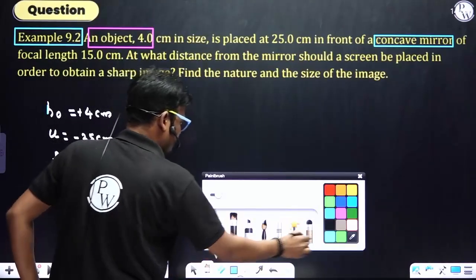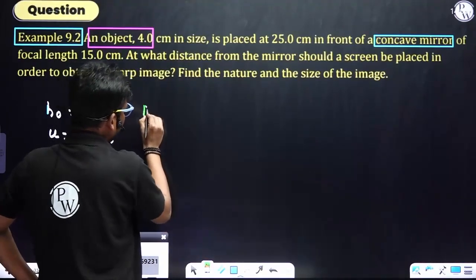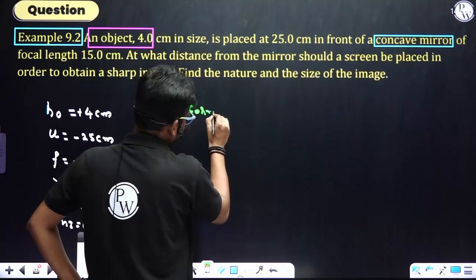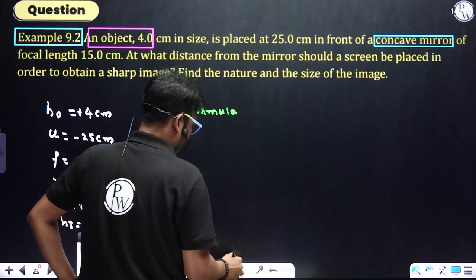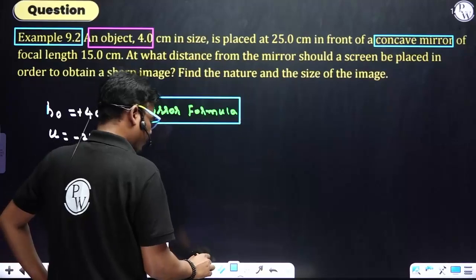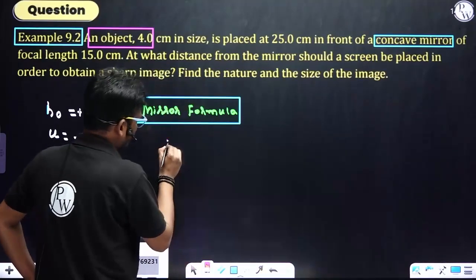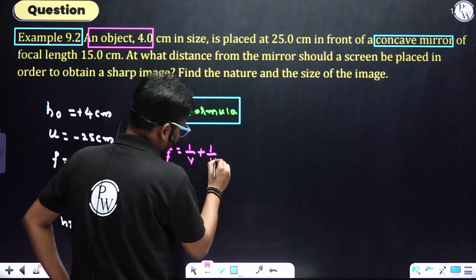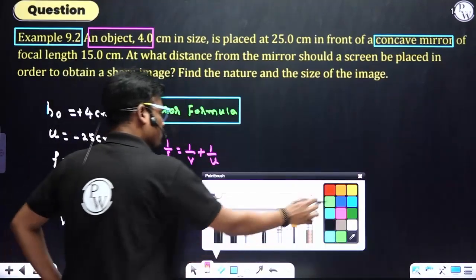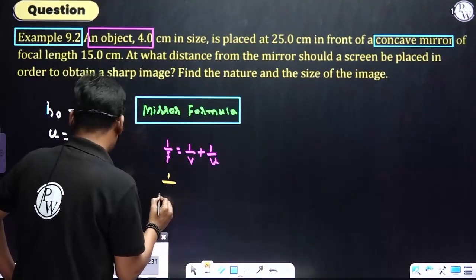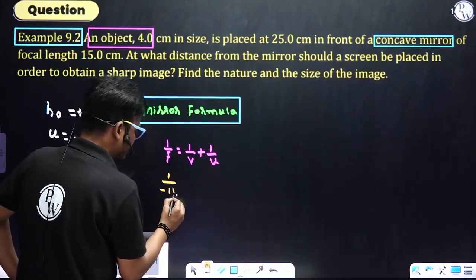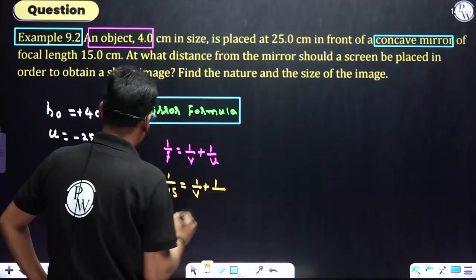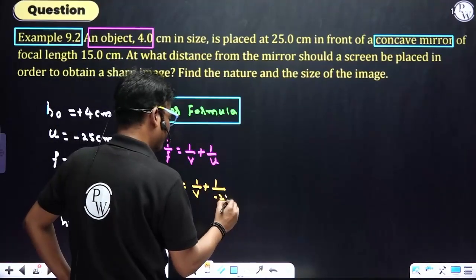First, mirror formula. From the mirror formula, 1 by F is equal to 1 by V plus 1 by U. Now substitute the values. 1 by F, the value is minus 15 centimeter, equal to 1 by V plus 1 by U, that is minus 25 centimeter.